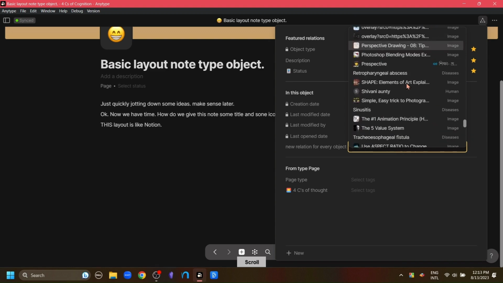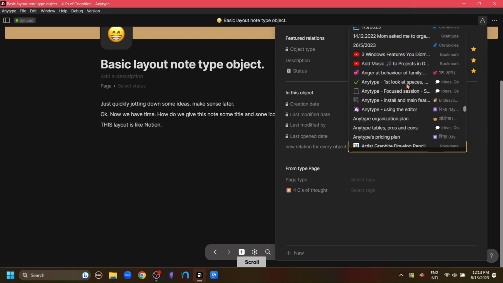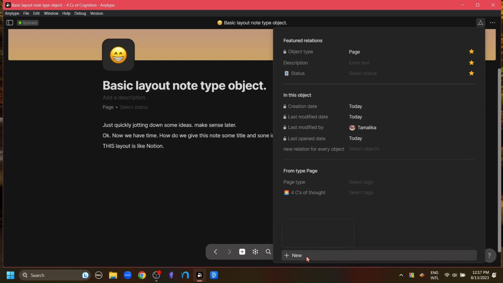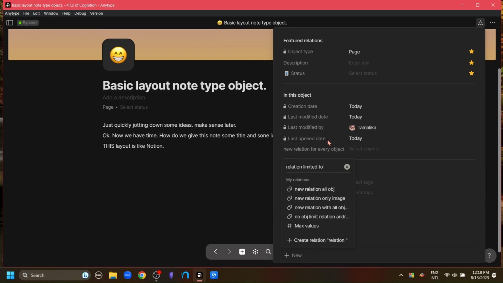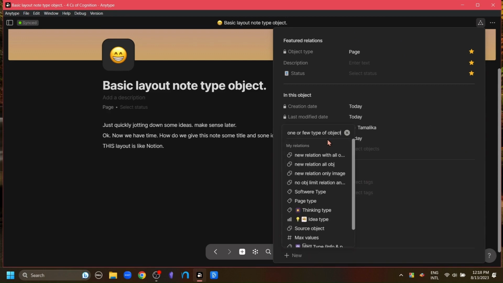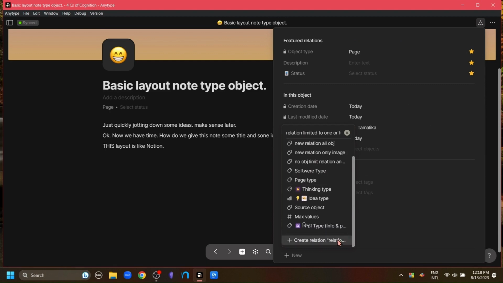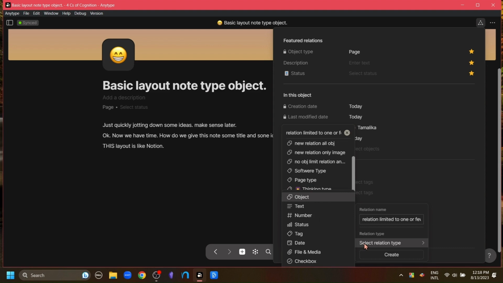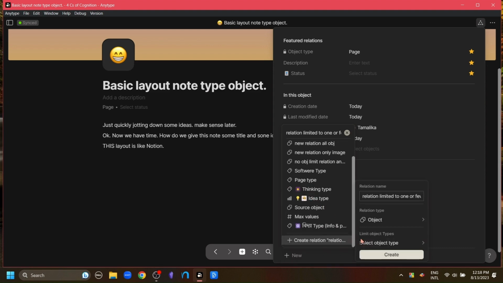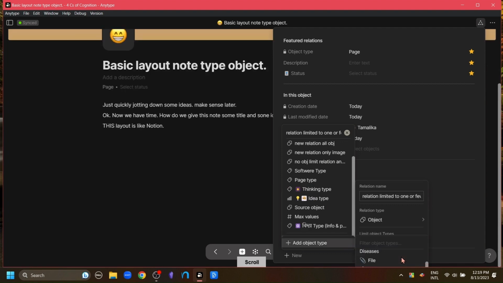Now, another thing about relation is that we can limit relation by type. I'm going to just click the name, scroll down, and click the create relation button. Select relation type, go to object and select add type. I'll just add the human type and the image type.